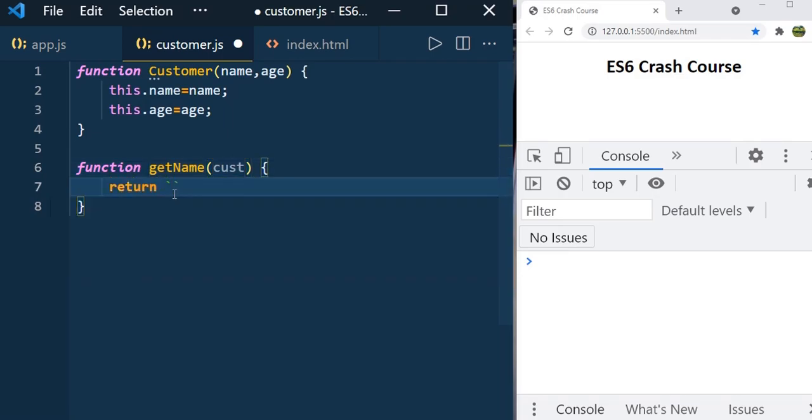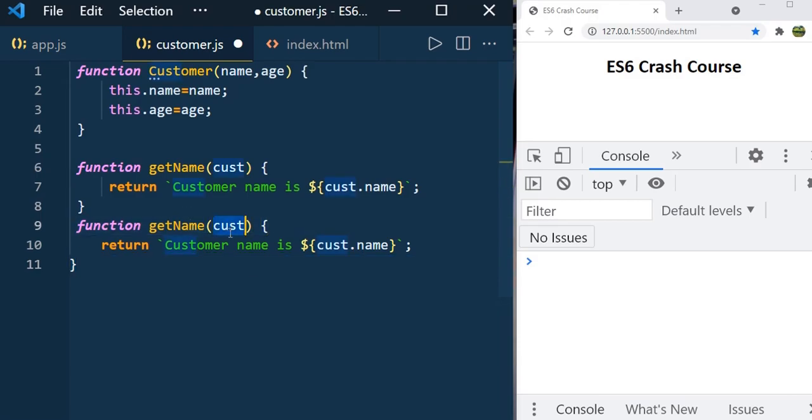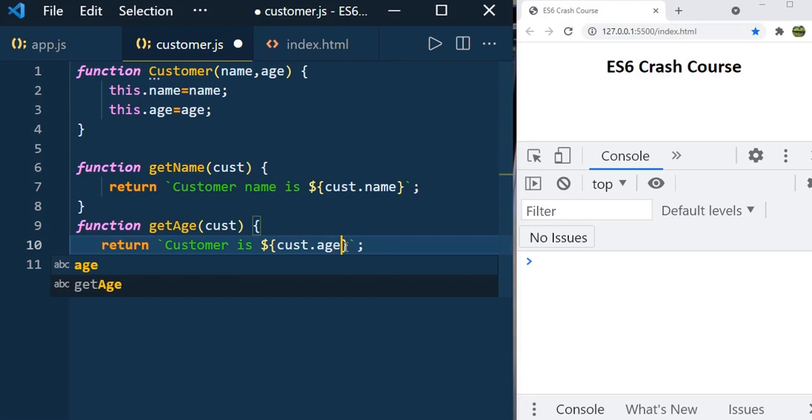Let us use the ES6 backtick syntax. Customer name is, and we need to use the dollar symbol, then cust.name, and in the same way just copy and paste it. Customer age is, then old. So now we have the customer function constructor class, and we have two methods, getName and getAge.